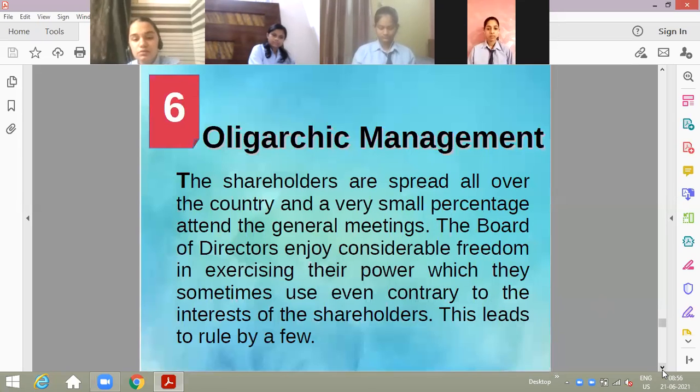Then oligarchic management, this is one of the limitations. Oligarchic management: the shareholders are spread all over the country and a very small percentage attend the general meetings. The board of directors enjoy considerable freedom in exercising their power, which they sometimes use even contrary to the interest of the shareholders. This leads to rule by a few. Oligarchic management means rule by a few.